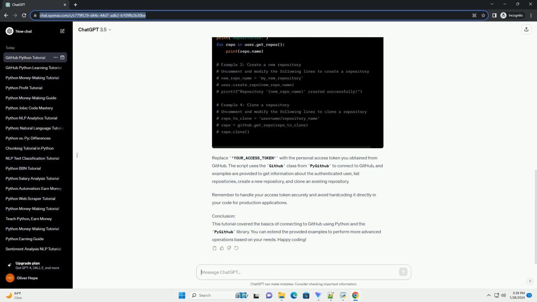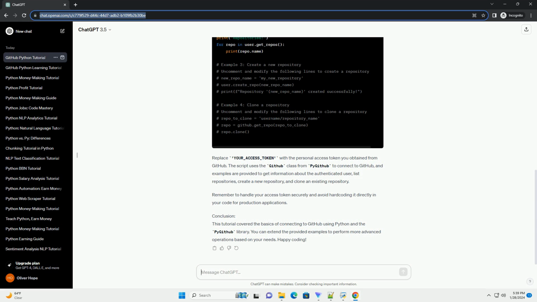The script uses the GitHub class from PyGithub to connect to GitHub, and examples are provided to get information about the authenticated user, list repositories, create a new repository, and clone an existing repository. Remember to handle your access token securely and avoid hard-coding it directly in your code for production applications.